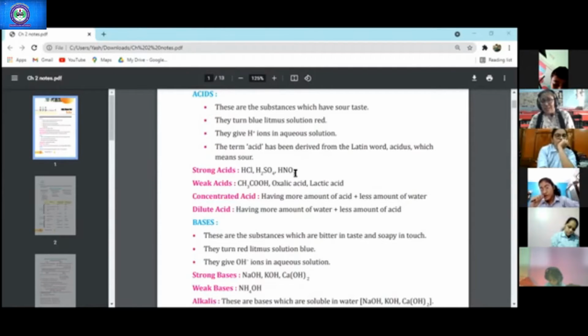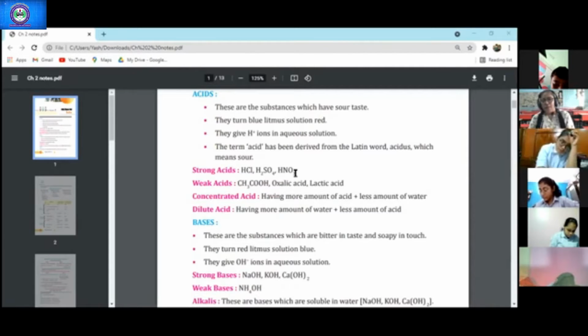Dilute acid, please write down in bracket, they are 5% solution. Generally we use in lab 5% dilute acid. In that we have 95 ml of water and 5 ml of acid only. Dilute acids are 5%: 5 ml acid and 95 ml water, that is in 100 ml solution. I'm telling you the constituents.